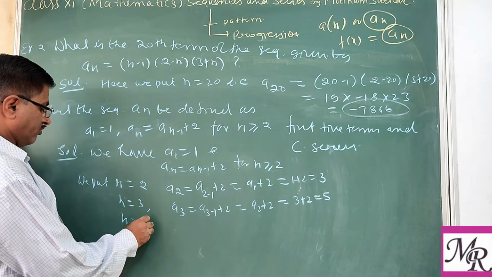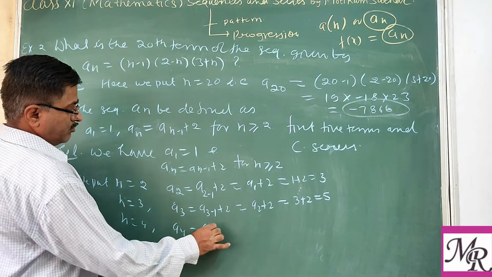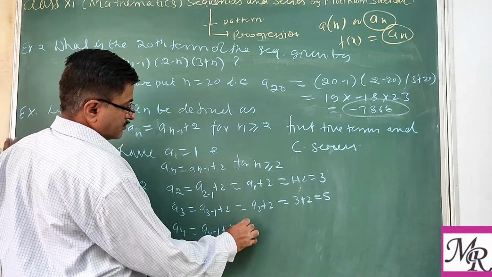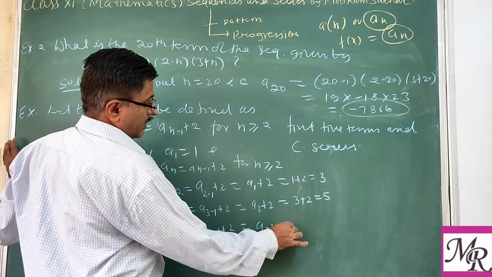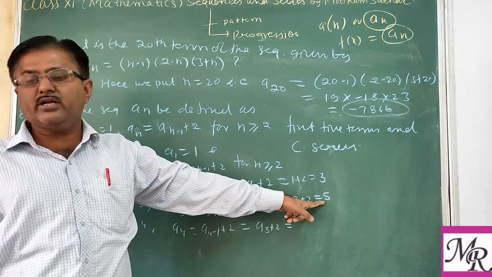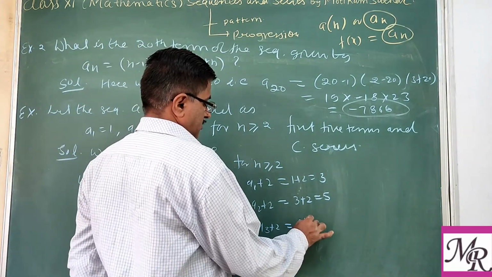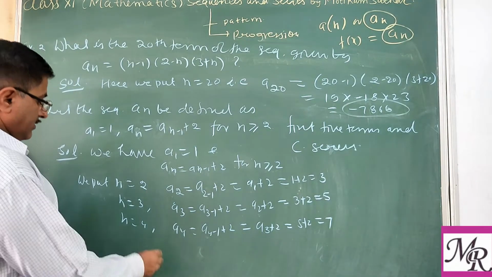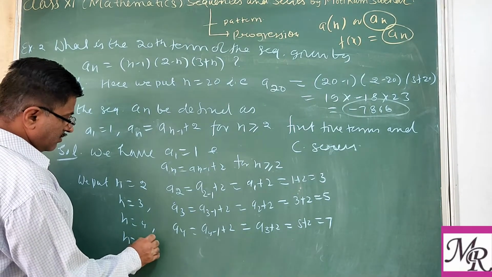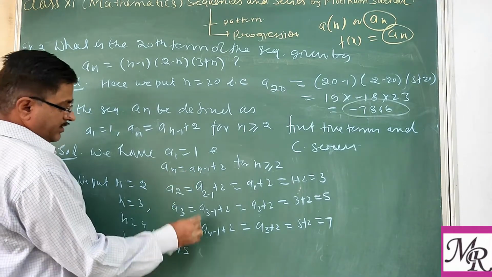Similarly, n equal to 4. So n equal to 4, a(4 minus 1) plus 2. a(4 minus 1), that is a3, plus 2. And a3 we already calculated, that is 5. So 5 plus 2, that is 7. Similarly, n equal to 5. So a5, here put n equal to 5 on both sides.